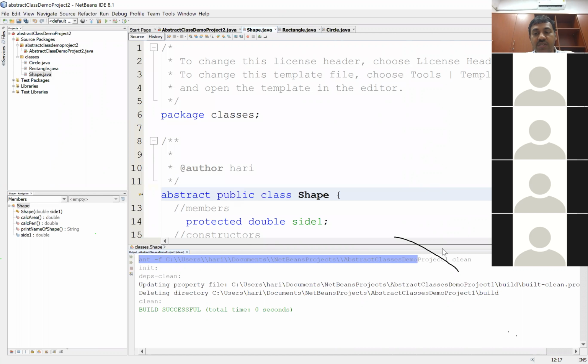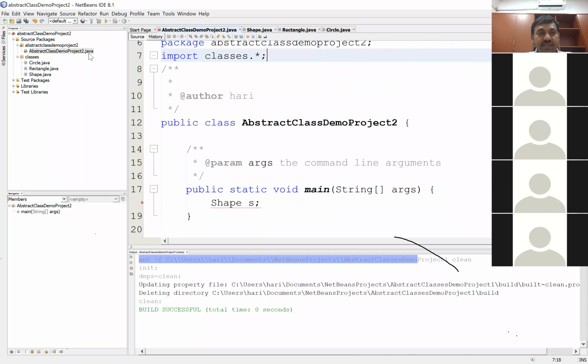So what you need to do is, you need to say that this is abstract public class Shape. Then that error goes away. Let's look into this. Let me save. Yeah, that error went off because now it is able to access a class called Shape. So what is s here? It is a reference of type Shape.